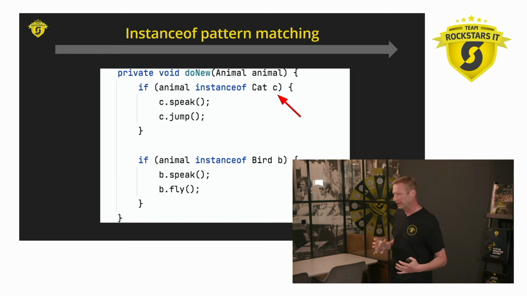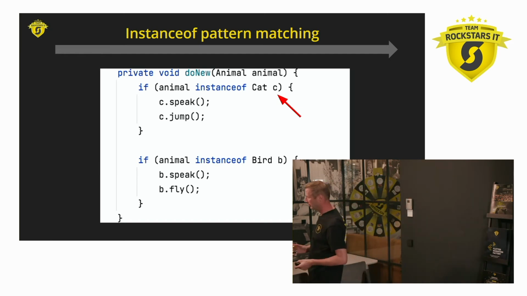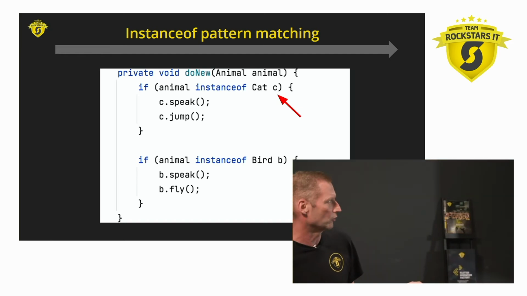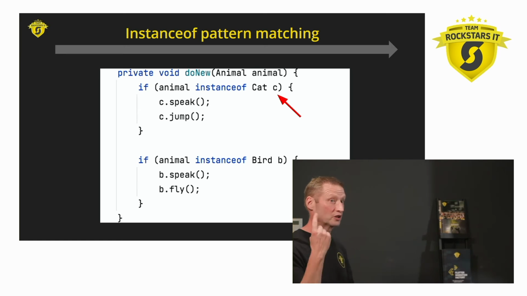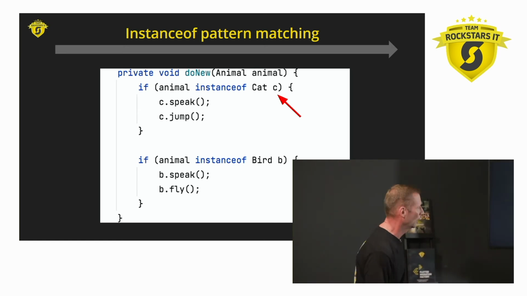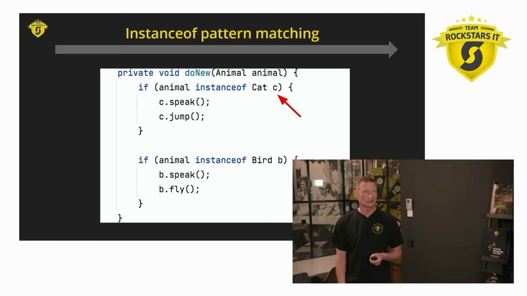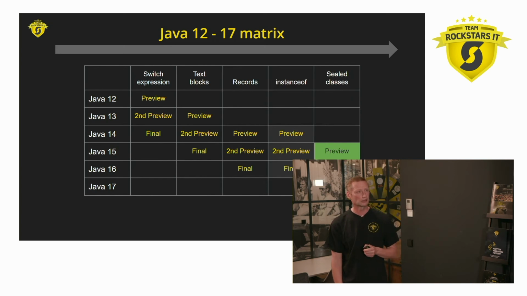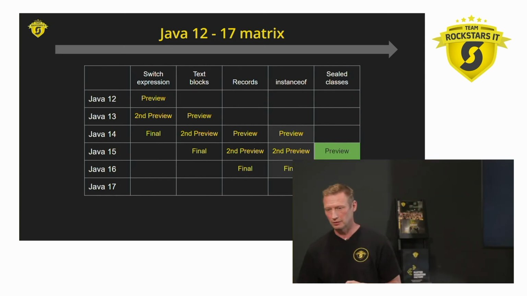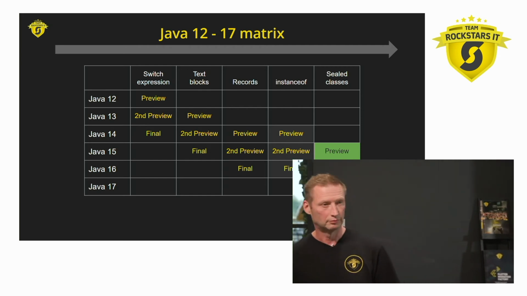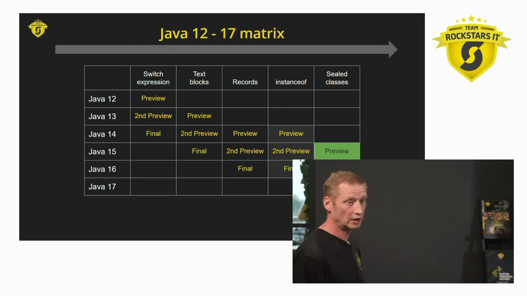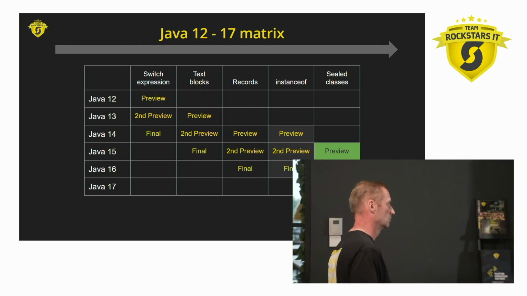You could see in the beginning that it was a bit thin. It's not really exciting code here, right? We're gaining one line of code, but it's a careful start at pattern matching, and we'll get to some more advanced patterns that have been added later. Any question about this part? If not, then we're moving on to sealed classes.